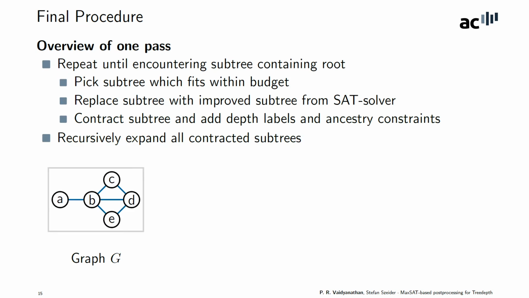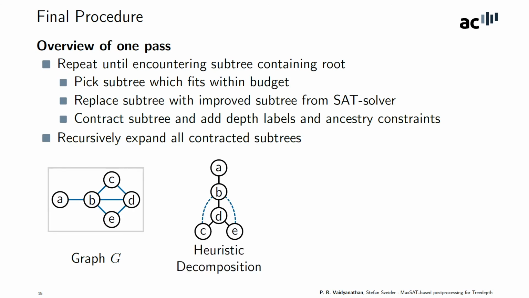And now, putting it all together, we look at one pass of the final algorithm with the help of an example. Again, we have a graph G. Let us assume this is the initial heuristic decomposition. So first we pick a subtree that fits within the budget, which in this case is, let's say, 3.